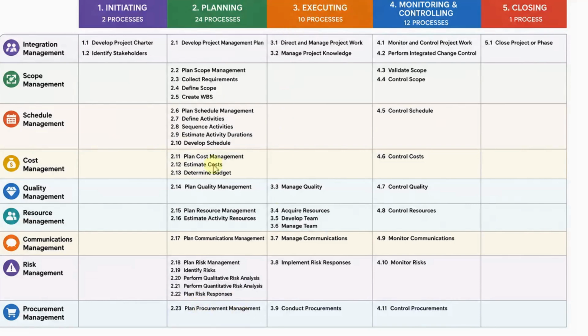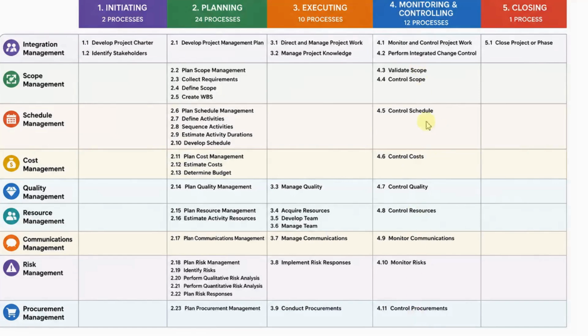And this is quite big, but this is all we are going to set before executing the process. So this comes under 10 processes where we are going to direct and manage project work, manage project knowledge, manage quality, acquire resources, develop team, manage communication, implement risk responses, and conduct procurements.